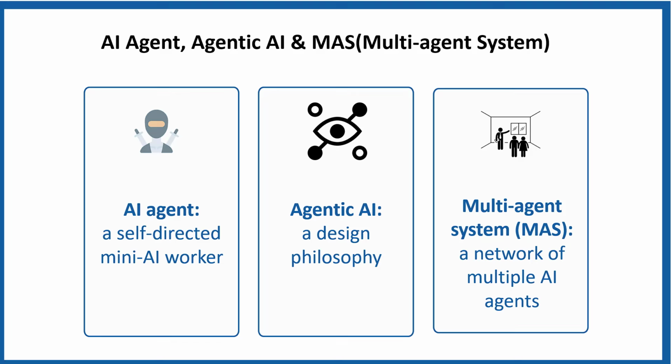A multi-agent system or MAS is a network of multiple AI agents that interact, collaborate, or compete to achieve complex objectives. MAS introduces the concept of collective intelligence, where many small, specialized agents coordinate to achieve broader goals, just like teams in a company. We are going to discuss the top 10 metrics to evaluate an agentic AI system.